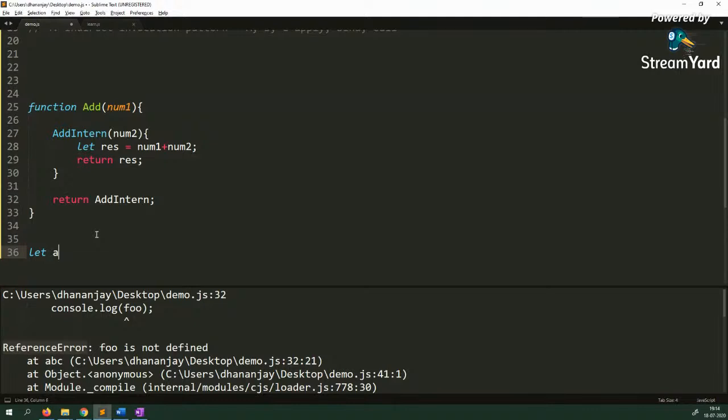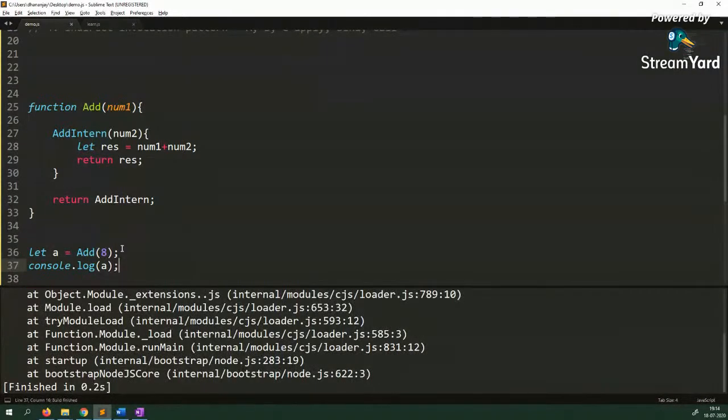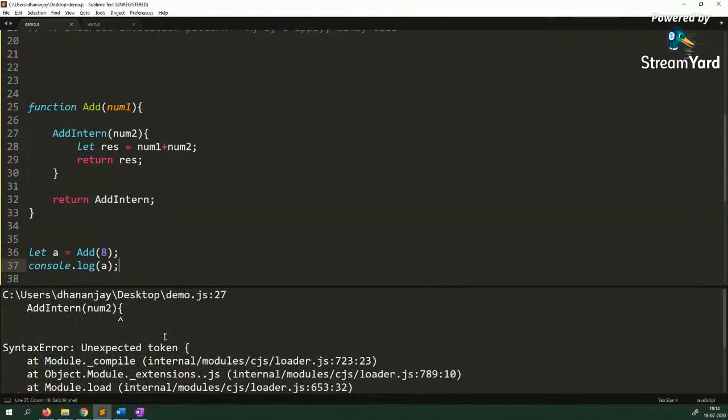So here you see, let's say let a equal to add, and I'm passing 8. I know that this add actually returns a function, addInner. So we'll say console.log a. Oh, sorry, it should be a function. All right.